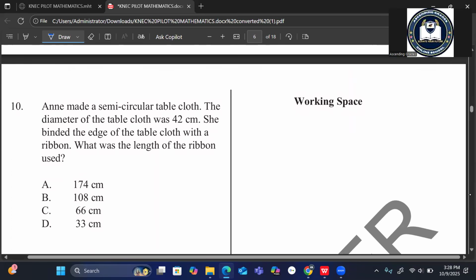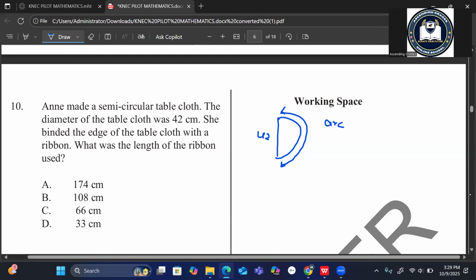Anne made a semicircle tablecloth. The diameter of the tablecloth was 42 centimeters. She bordered the edge of the tablecloth with a ribbon. What was the length of the ribbon used? If I can draw, it was a semicircle with a diameter of 42. The length of the ribbon is the length of the arc plus the diameter. So how do we get the length of the arc?